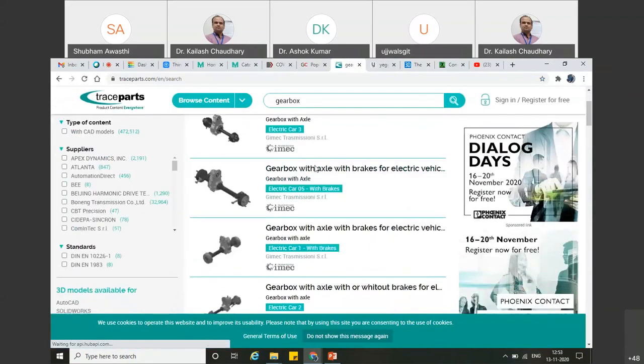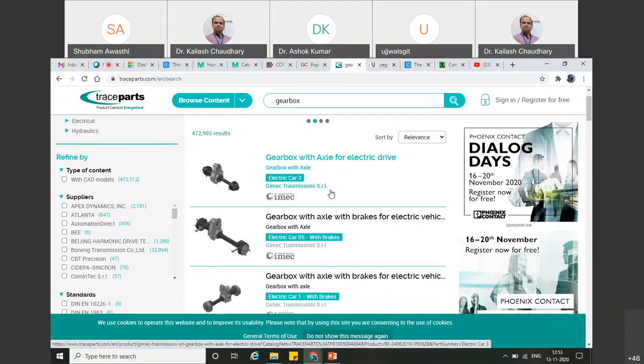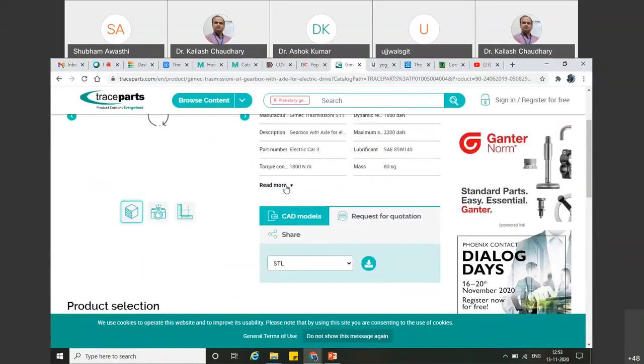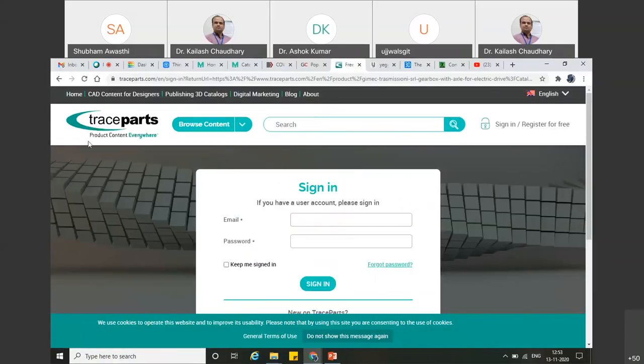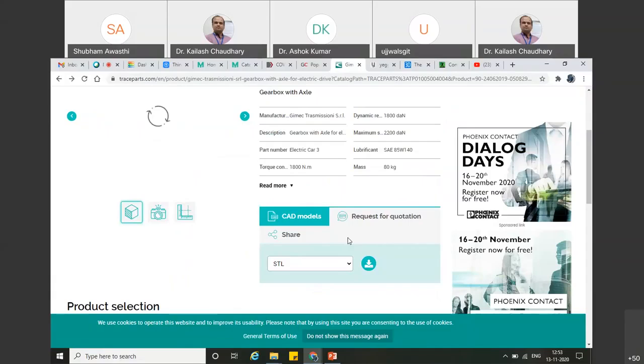So this is the gearbox with axle for electric drives, which is manufactured by Gimek Transmission SRL. This is the manufactured unit. And if you want to purchase n number of items, like 10 or 20, then you can request a quotation for that particular item. For that you have to sign in, because authentication is required here.